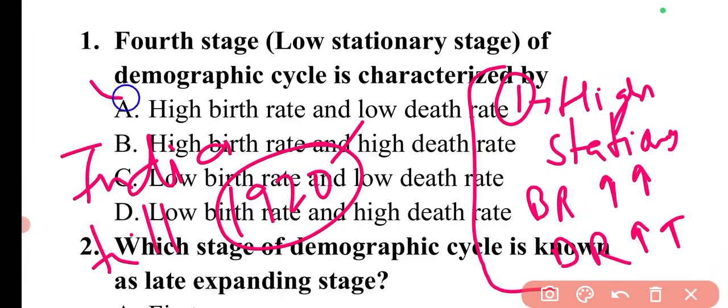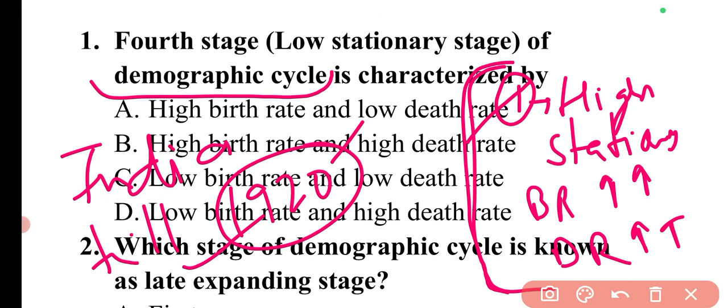In this particular demographic cycle, the chances are very high that a question will be asked. These 5 stages are very simple, and you can easily remember them. What you need to know is, first, the name of the stage, second, the birth rate and death rate, and third, the example. For the first stage we have already discussed: the high stationary stage, where both birth rate and death rate are high, and the population size is not changing.